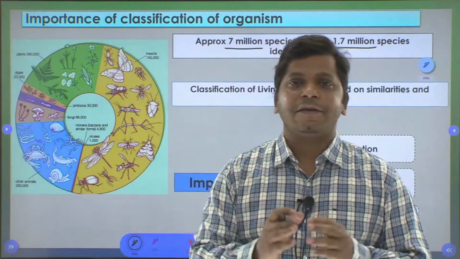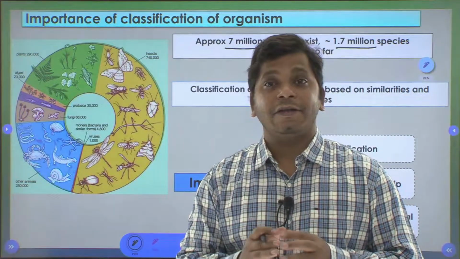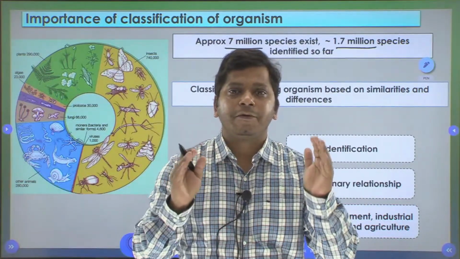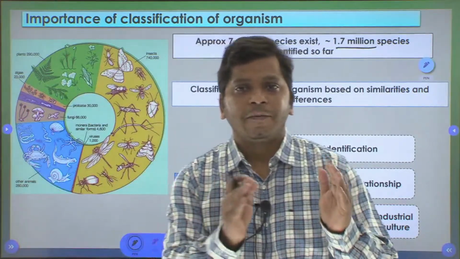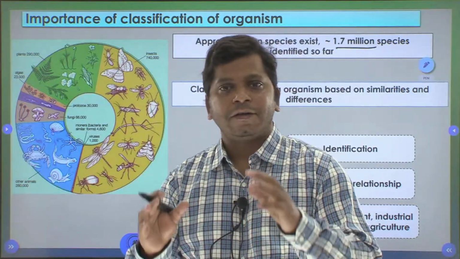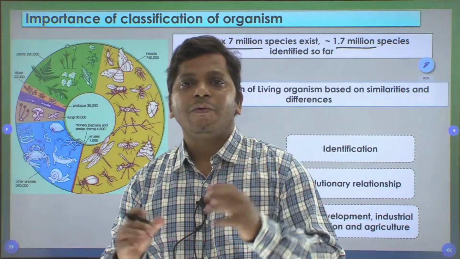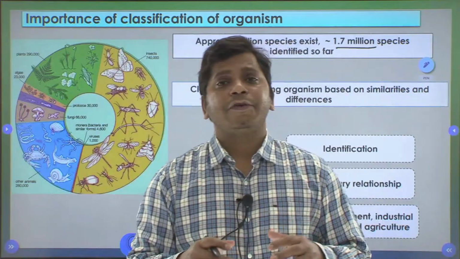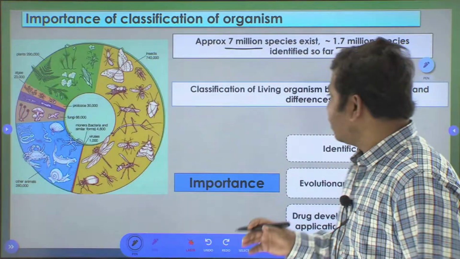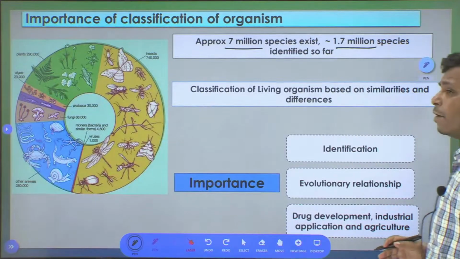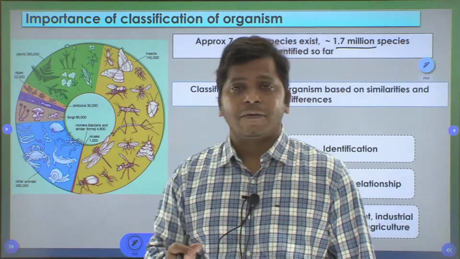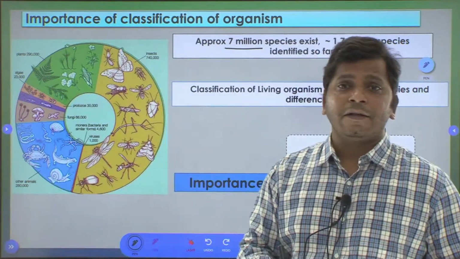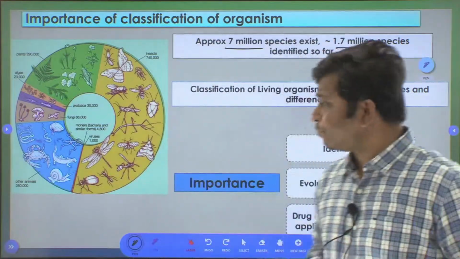Hence it is important that we classify them into several subgroups, so they can be clubbed together, studied together, analyzed together, and then we can know about their relationships, their behaviors and their important characteristic features. That is why classification of living organisms makes a huge sense. Otherwise it is humanly impossible to study each and every living organism in greater detail.